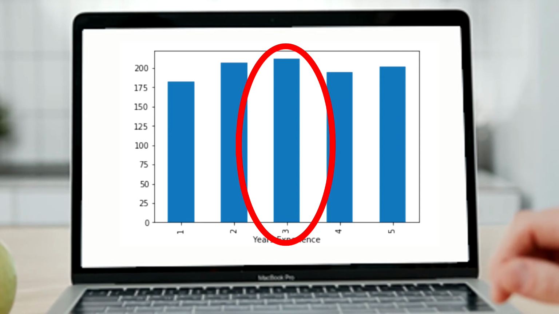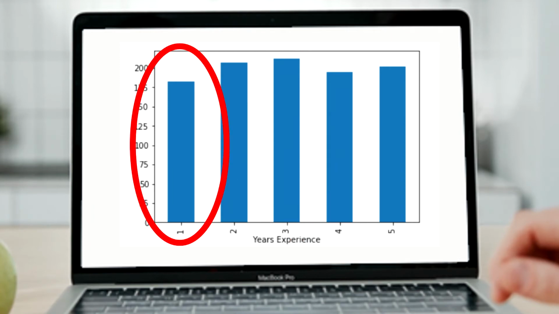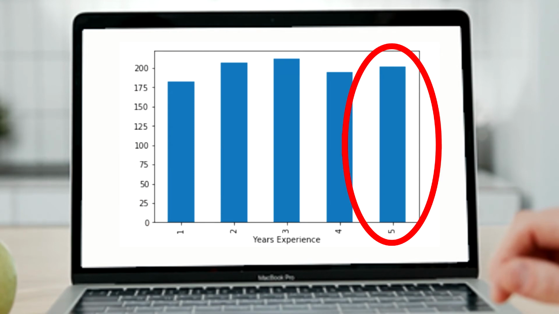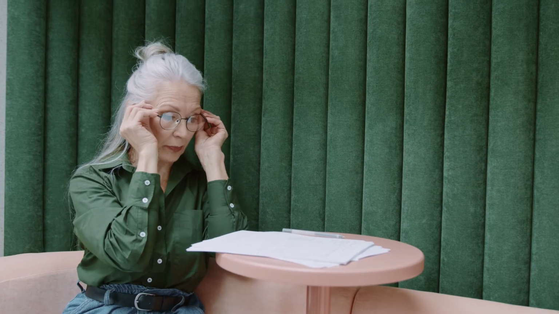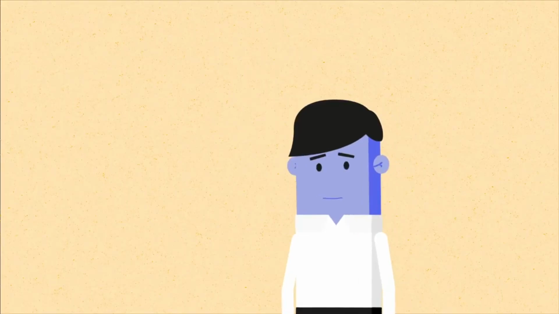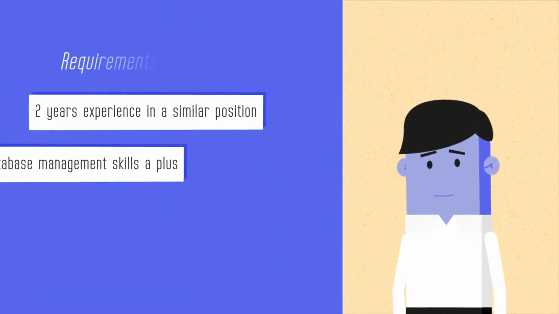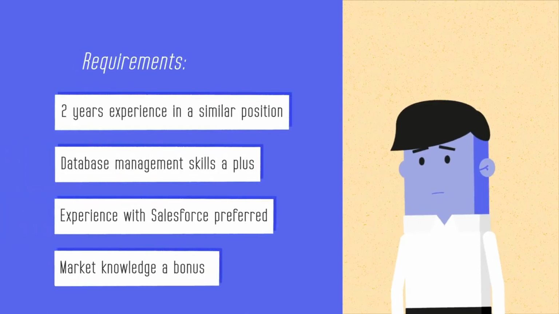So if you had 3 years of experience, you sold a little over 200 cars, which is really good. And the lowest was 1 year of experience. However, the highest years of experience, which was 5, was not the greatest number of cars sold. So from this we can see that just because you have more experience, that doesn't mean that necessarily you are a better salesperson. However, with the first year of experience being the lowest, it does show us that little experience is better than no experience.